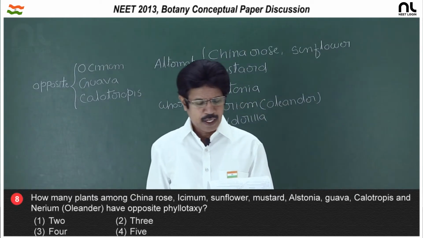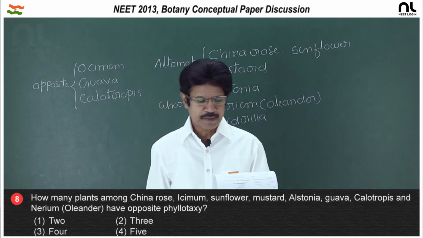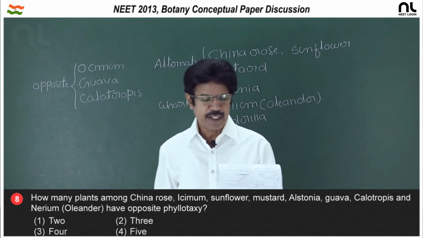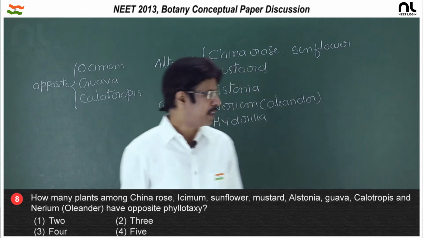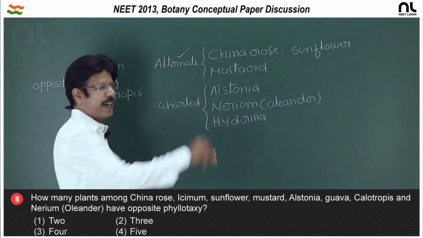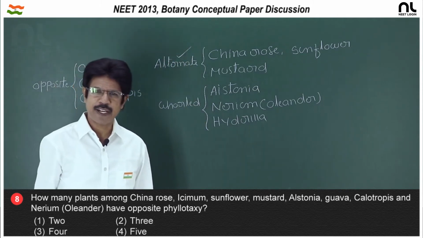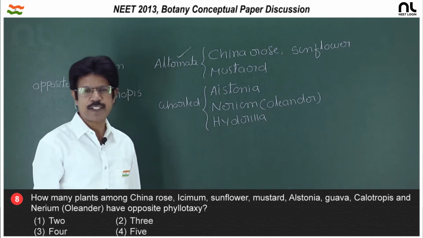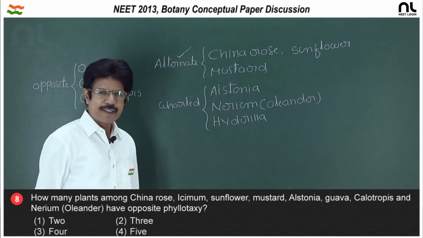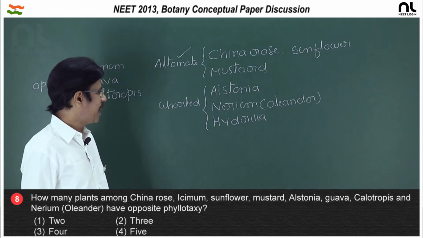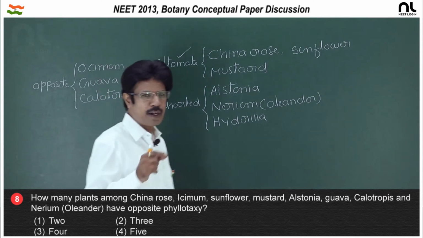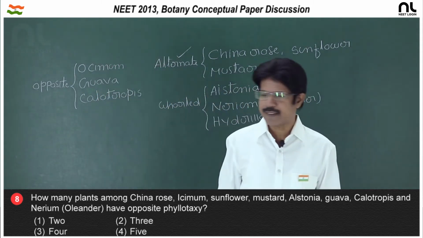Question number 8. How many plants among China rose, ocimum, sunflower, mustard, alstonia, guava, calotropis and nerium, that is oleander, have opposite phyllotaxy? China rose, mustard and sunflower have alternate phyllotaxy, otherwise called spiral phyllotaxy, where at each node only one leaf is present. And in whorled phyllotaxy, alstonia, nerium and hydrilla have more than 2 leaves at each node, which is whorled, or otherwise cyclic phyllotaxy.